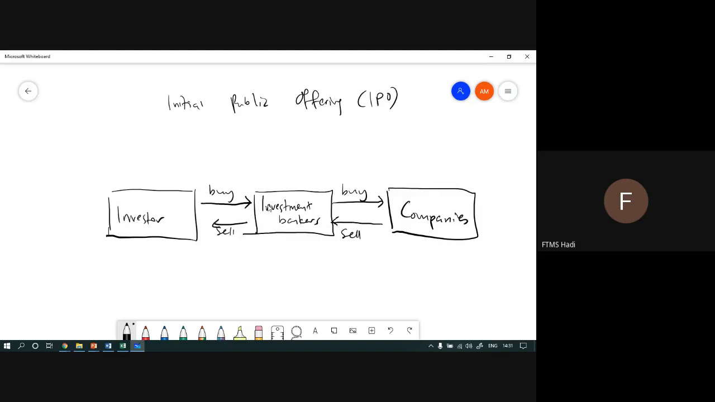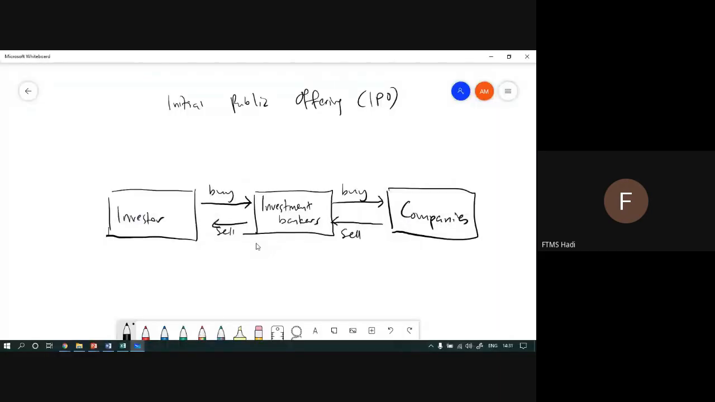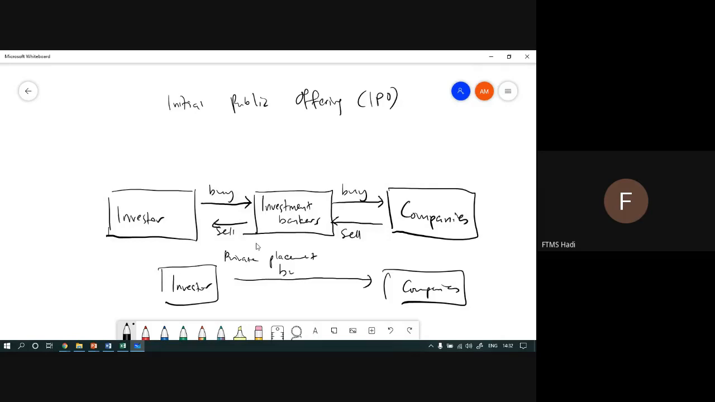But let me go through the third one, private placement. Private placement is different from an initial public offering. Here there are investor and companies, but for private placement, there is no investment banker. The investment banker is not there, so they can buy shares straight away from companies, and the companies can sell shares directly to the investor. So the difference between IPO and private placement is investment bankers. The mechanism is the same.